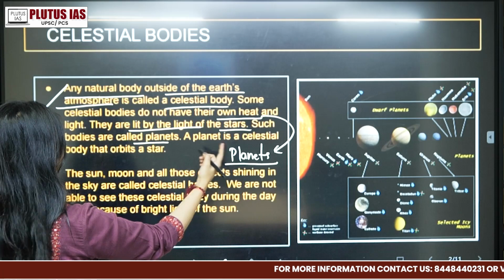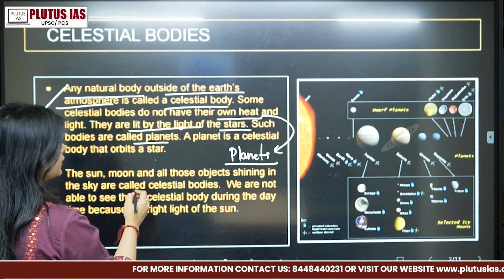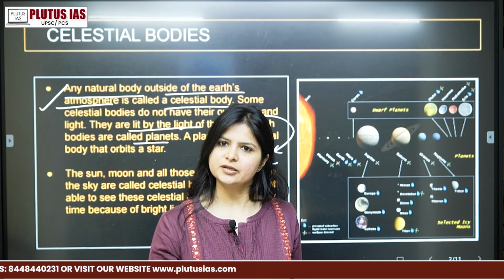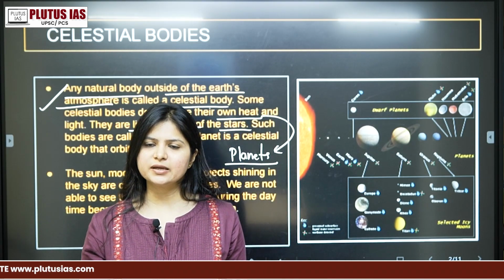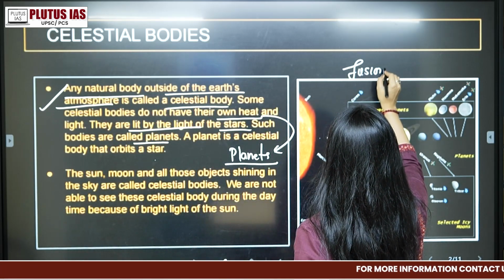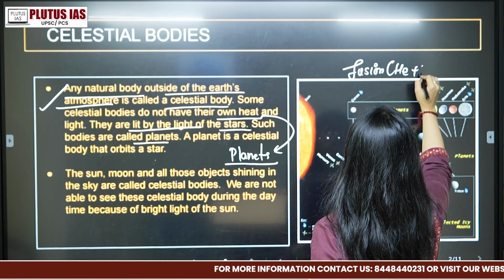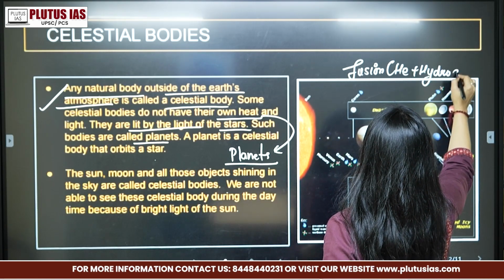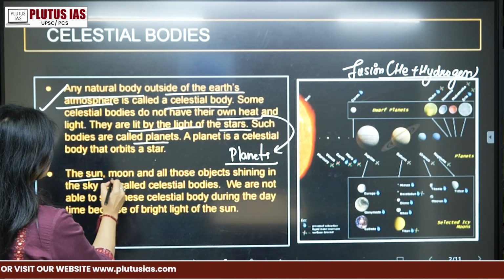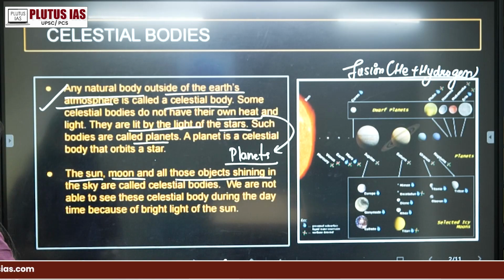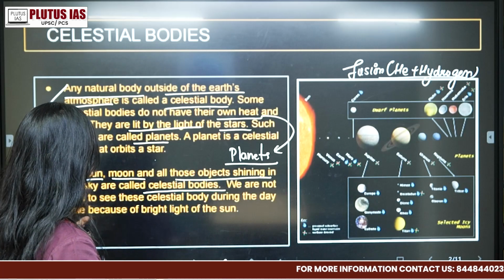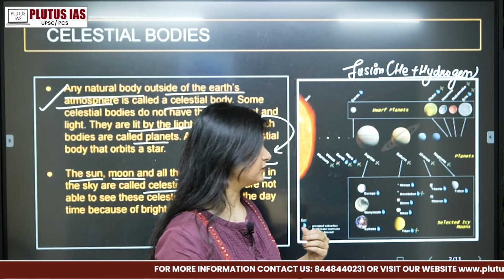A planet is a celestial body that orbits a star. If we talk about Earth, Earth is orbiting the Sun. The Sun is also a star because it emits its own light. I have already discussed how it emits its light through the fusion happening between hydrogen and helium, present in abundance on the Sun. The Moon and those objects shining in the sky are also called celestial bodies. We are not able to see these celestial bodies during the daytime because of the bright light of the Sun.